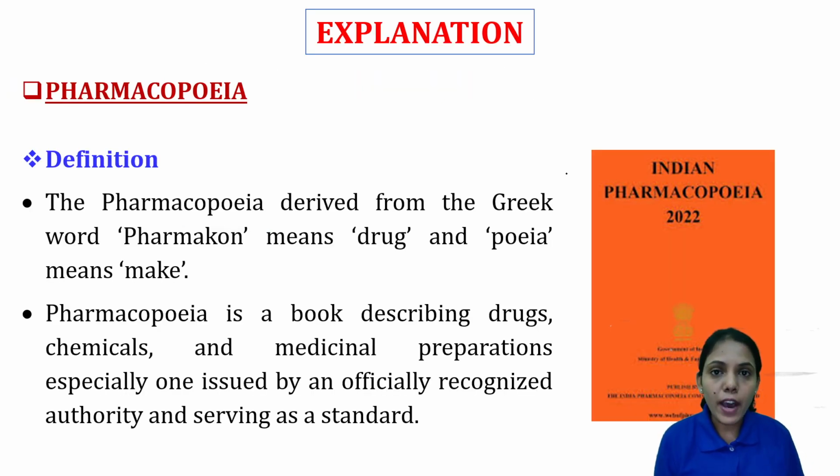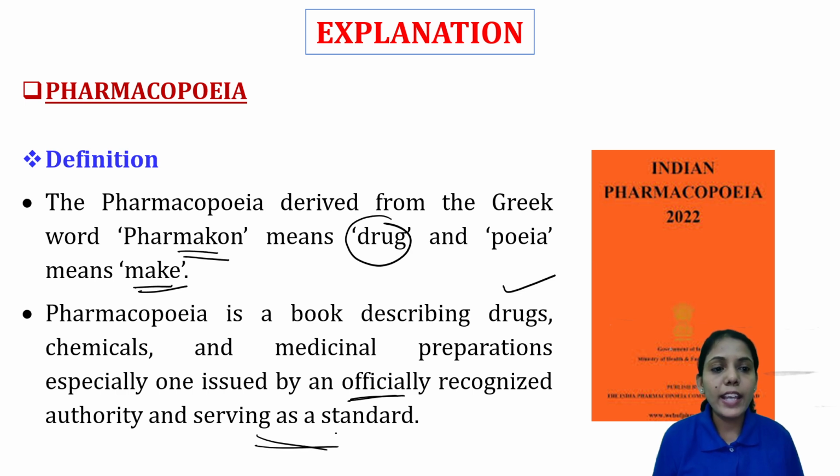So basically, what is pharmacopoeia? It is derived from two words. First is pharmakon, which is nothing but the drug, and poeia means make. So basically pharmacopoeia is a book which contains the information particular to that drug. It is a book describing drugs, chemicals, and medicinal preparations, especially one issued by an officially recognized authority and serving as a standard.